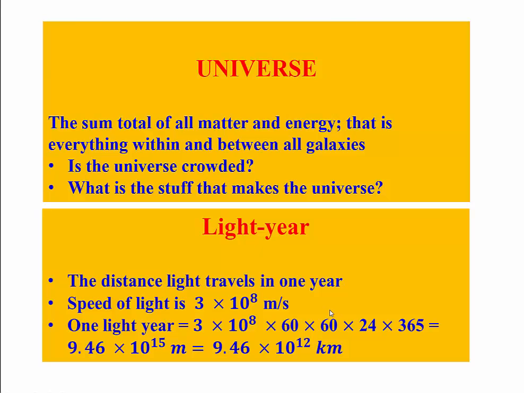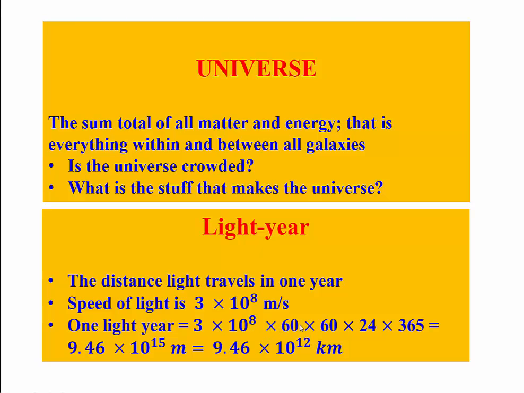All right, let me ask you. If light travels 300,000 kilometers in 1 second, how far does it travel in 1 year? Well, this is the distance it will travel in 1 second, 3 times 10 to the 8. If you multiply that by the number of seconds in a year, that will give you the distance traveled by light in 1 year. Now, how do you do that? The distance traveled in 1 second is 3 times 10 to the 8.